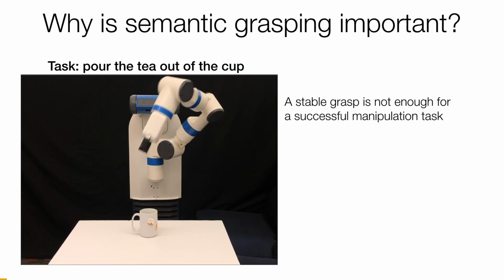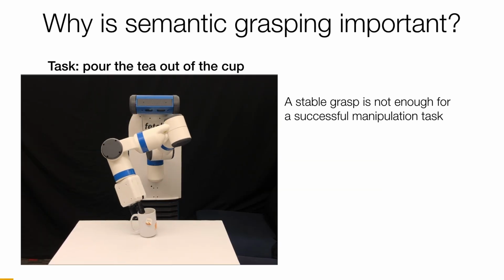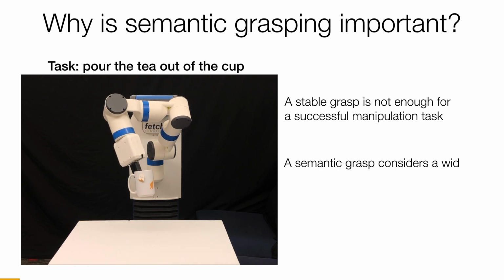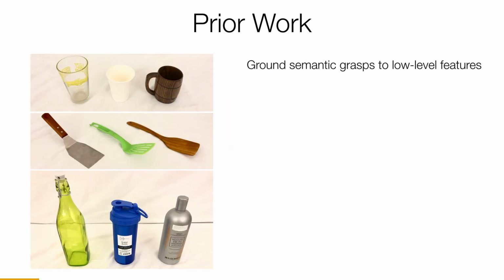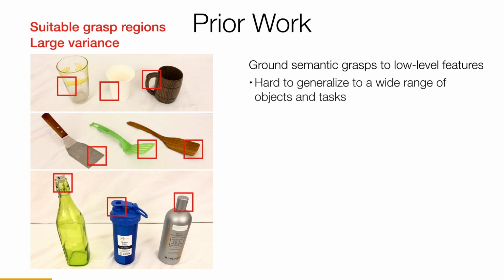A stable grasp is often not enough for the manipulation task. Semantic grasping addresses this problem by selecting a stable grasp that's suitable for the task. Existing works grant semantic grasps to low-level features. However, the large variance in these features prevents generalization.